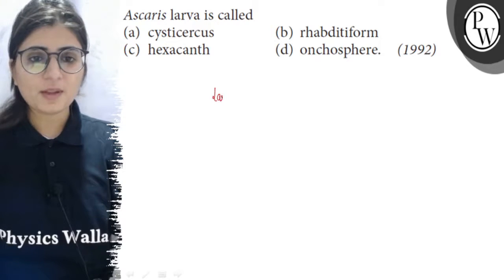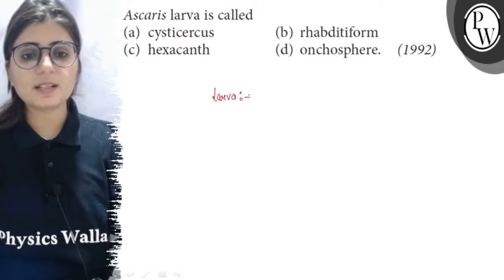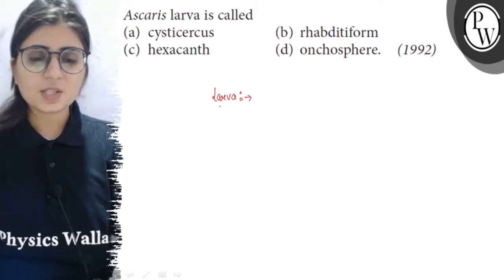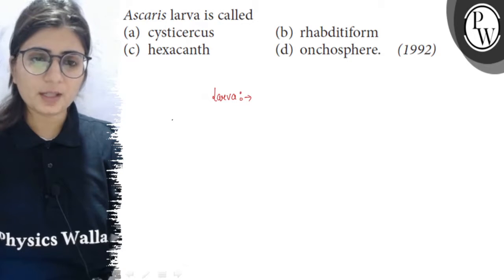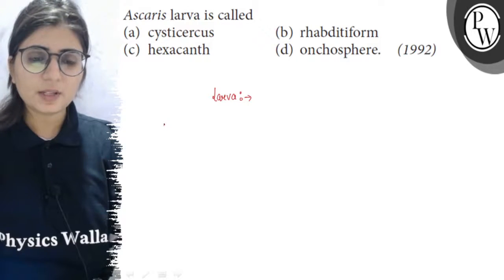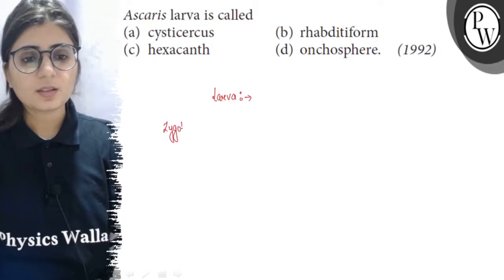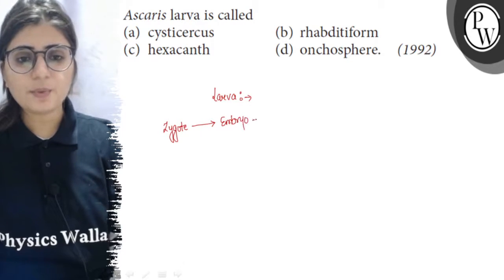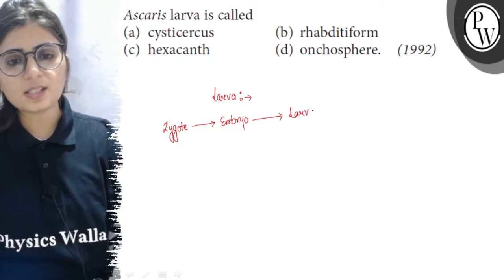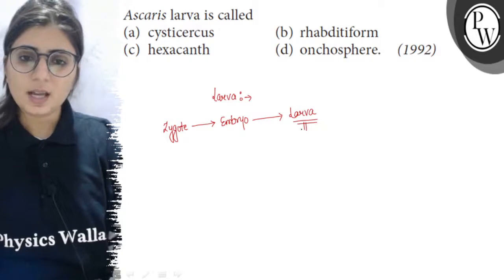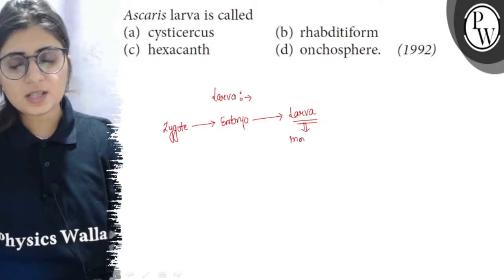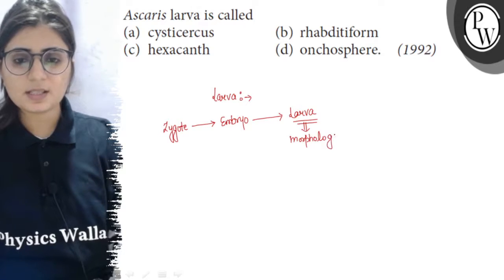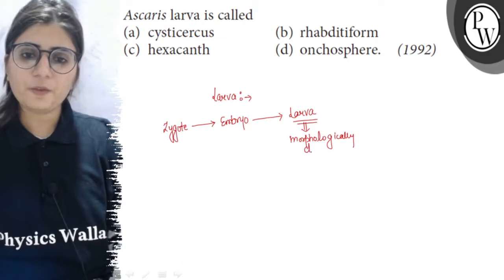So when we say the larva, it means it is a stage in the developmental history of an organism which is morphologically different from the adult. So what happens is that the fertilized egg or zygote forms the embryo, and the embryo gives rise to a stage which is free swimming, and this stage is called larva, which is morphologically, it means in external appearance, different from the adult.